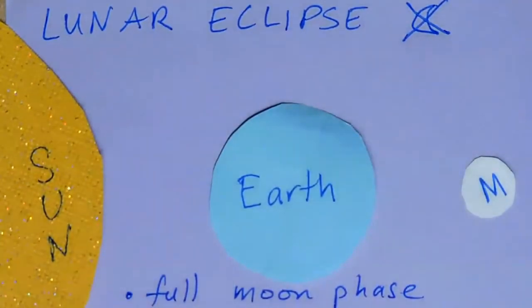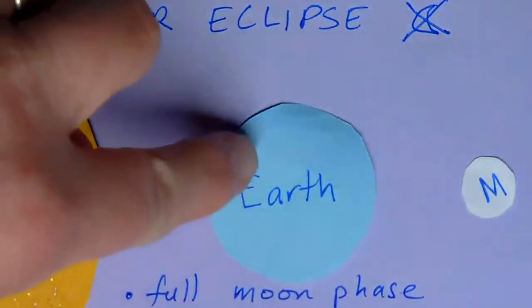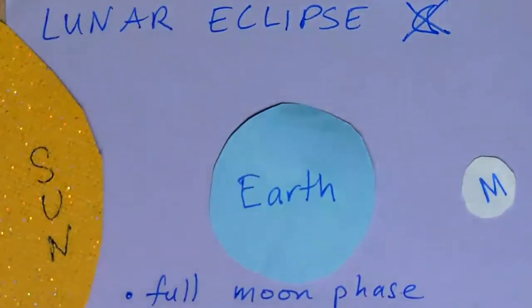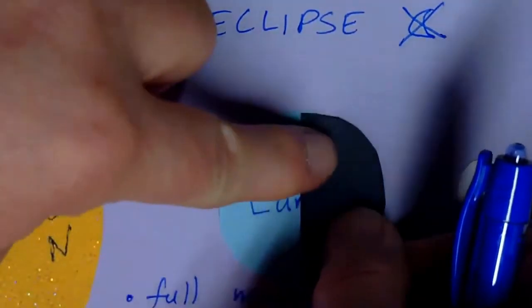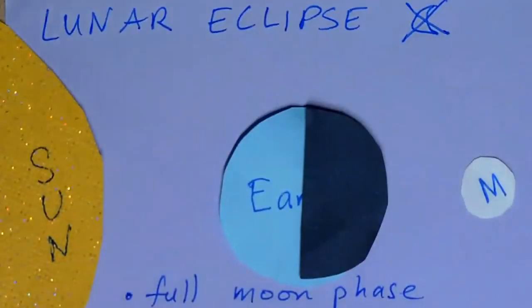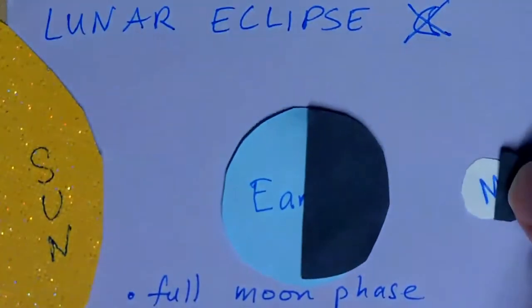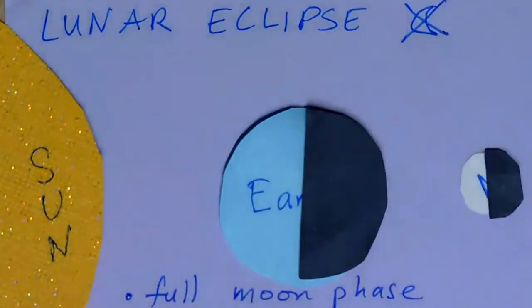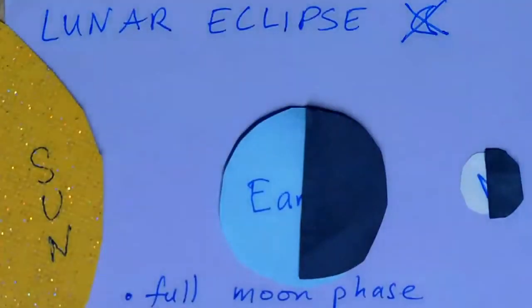So what would you have to have to be able to see the moon? Well, a full moon. It's either a new moon or a full moon, and it wouldn't be a new moon because you're not expected to see it. So let's map this out. The side facing the sun is bright, and the side away is dark. That's just because light travels in straight lines, so it's only able to light up one side at a time. The same thing with the moon. The moon is orbiting the Earth, and the Earth is orbiting the sun.